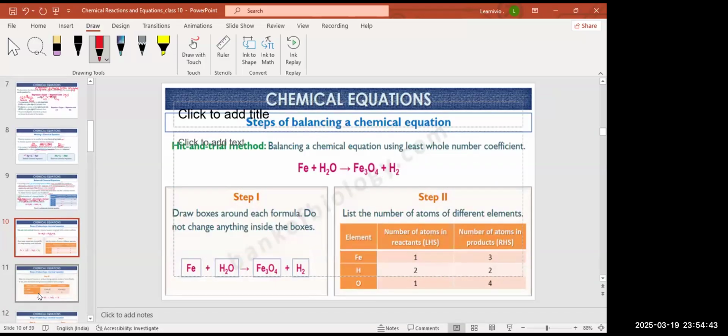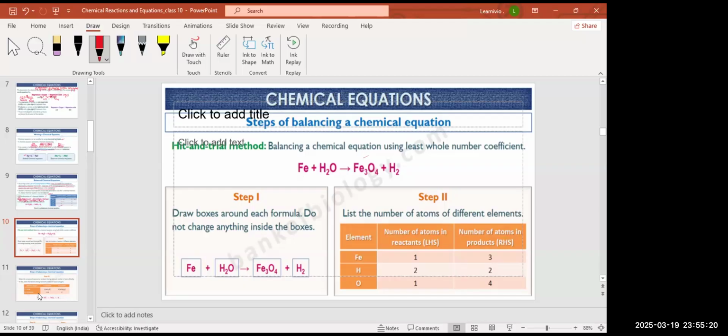Okay, see another example of how to balance a chemical equation. We can balance a chemical equation by 2 to 3 methods. First, we will discuss the hit and trial method. For example, this is Fe. When it reacts with water, what happens? It will form iron oxide, Fe3O4, and H2 gas will be liberated.